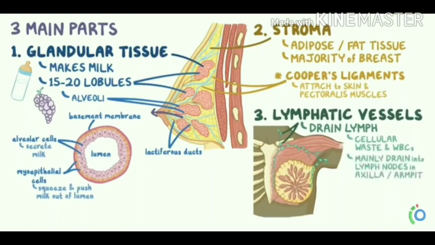They drain the lymph, a fluid containing cellular waste products and WBCs. These vessels mainly drain into a group of lymph nodes in the axilla, or armpit.